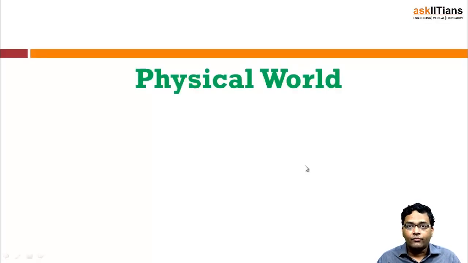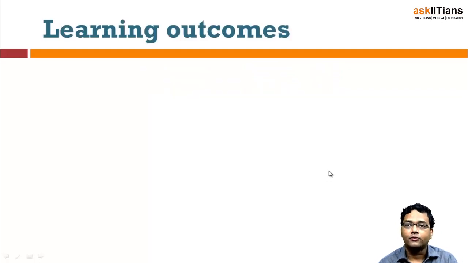So let's try to understand that in this particular chapter on the physical world. The first part is about what we are going to discuss, and we are going to understand what basically the physical dimensions are, and what exactly the physical units are. So in the first part, we'll be discussing that, and then we'll take it forward from there. So students, we will be starting off with a new chapter, that is the physical world. So let's understand what we have to discuss in this particular chapter.